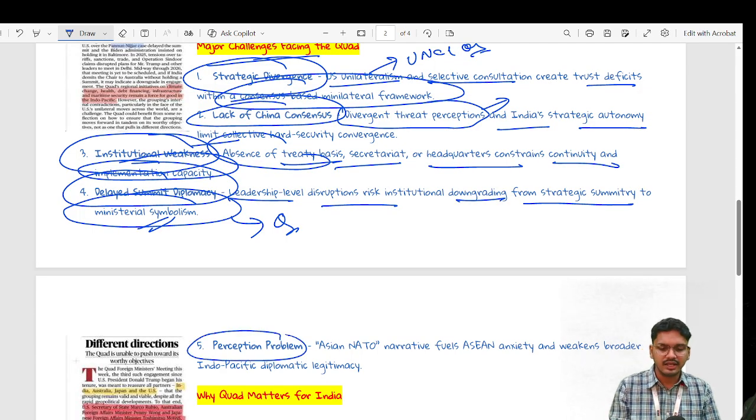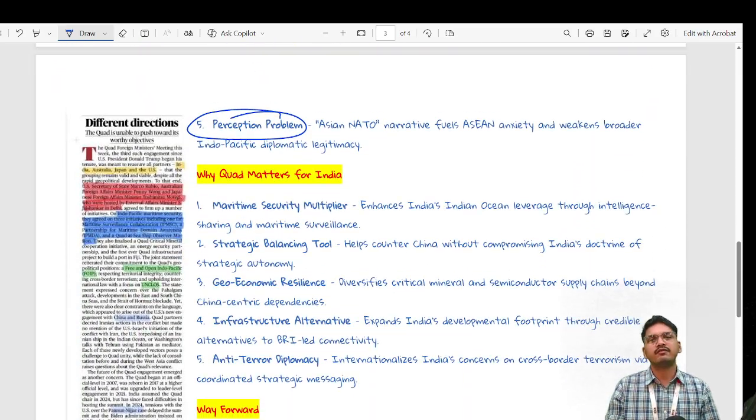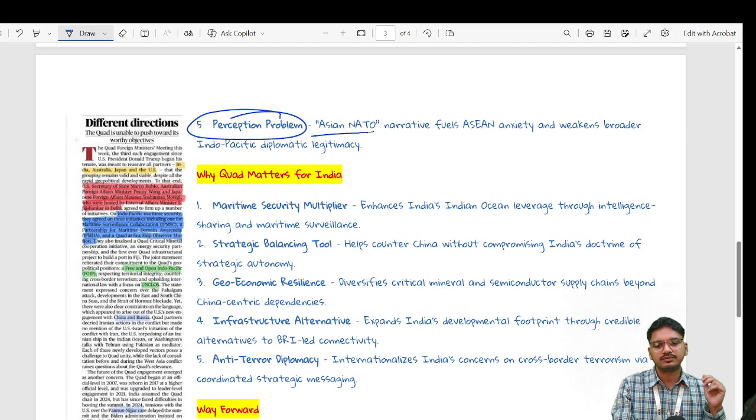And at last, again, a perception problem, where we get to see Quad is continuously perceived by ASEAN as an ASEAN NATO, where Asian countries are not part of it.